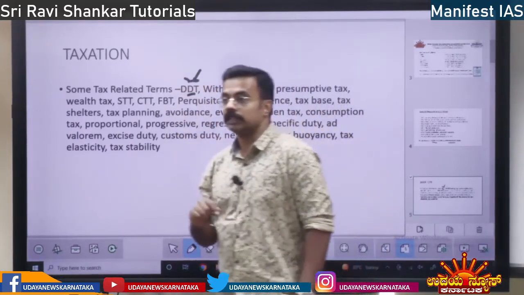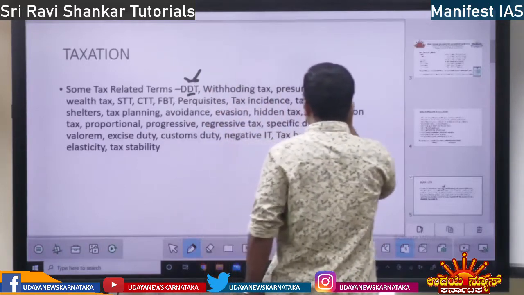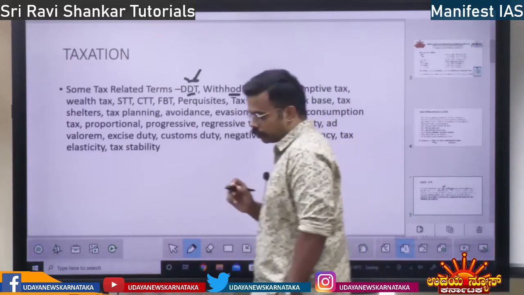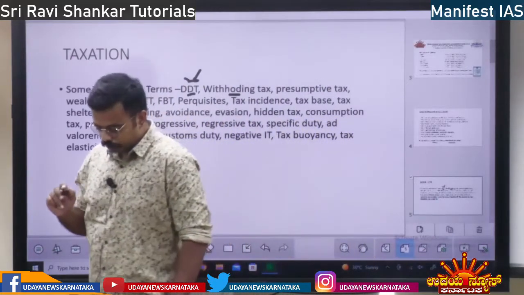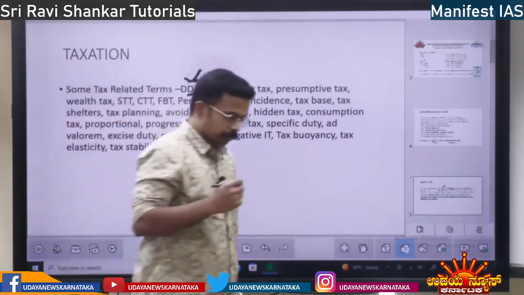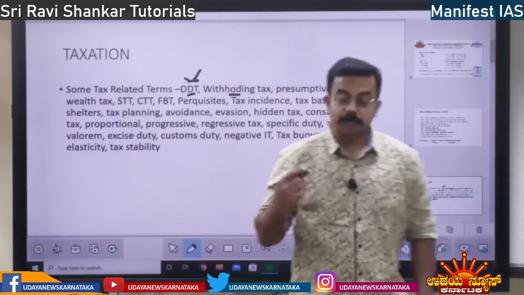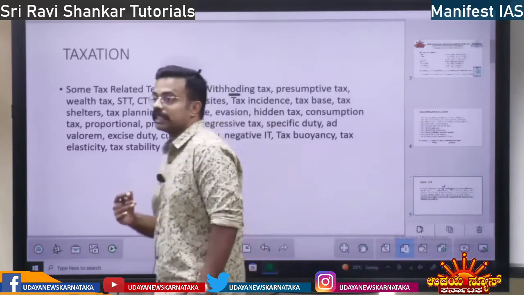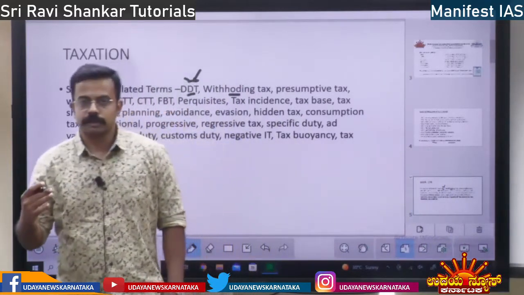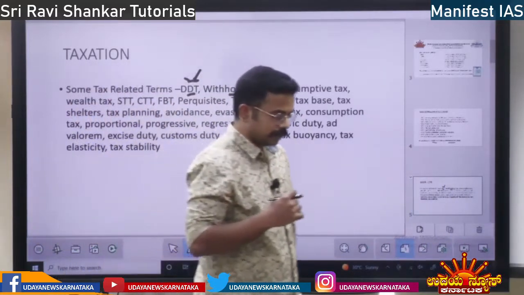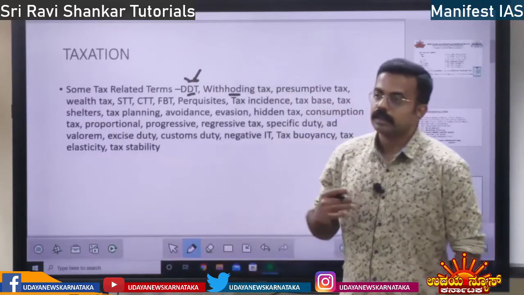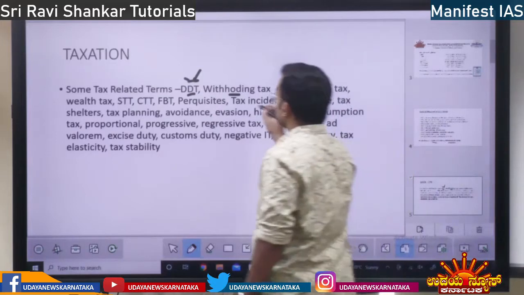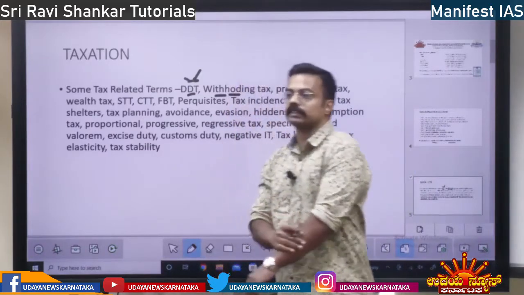That is the concept. Next, we have the concept of Withholding Tax. It means these companies withhold the income, that is the taxation. So if you are working for a corporate company, they will be cutting the TDS. The tax imposed on that is called withholding tax, right?